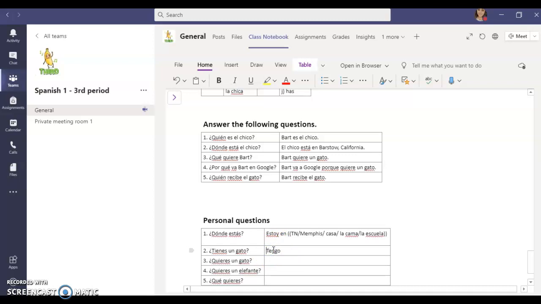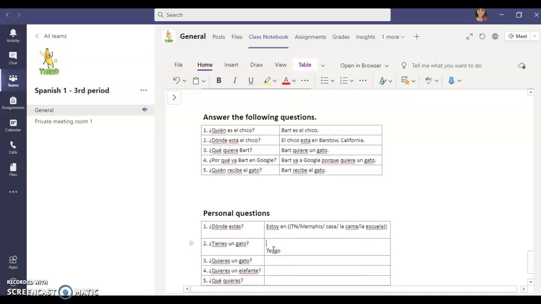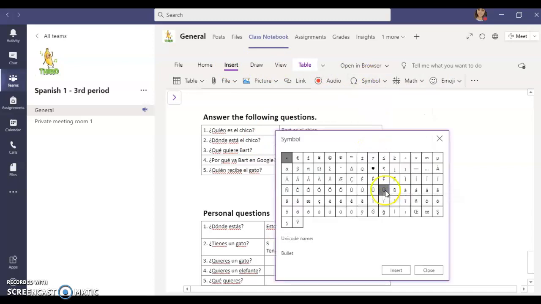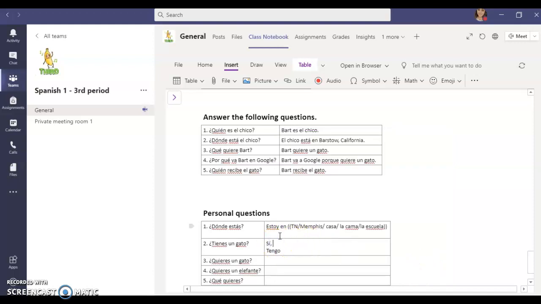If you do have a cat, you need to say yes. You need to say sí. But sí has an accent on the I. So we're going to go to insert, symbol, more symbols, and it's the one right above this G, the lowercase g with the little swoop on it, this one here. It's called Latin small letter I with acute. Very technical. It's an I with an accent in Spanish. Click insert and close. And that's how you write yes.